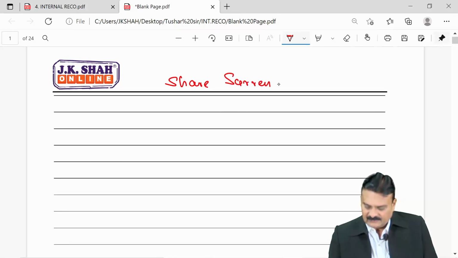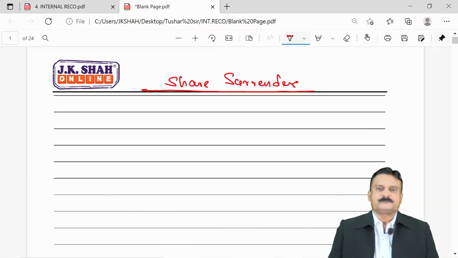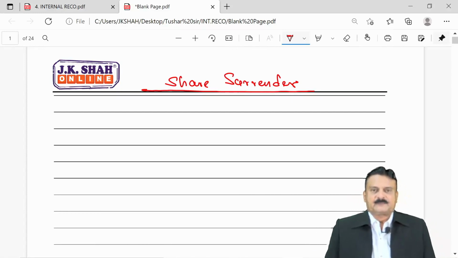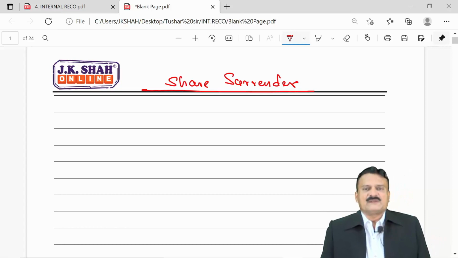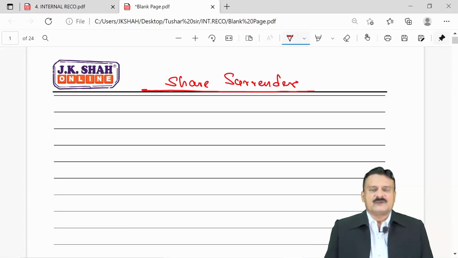That is surrender of equity shares by equity shareholders back to the company. Now, what happens is that when the company goes for internal reconstruction, creditors are ready to waive something, debenture holders are ready to waive something, but in return they want their account to be settled.